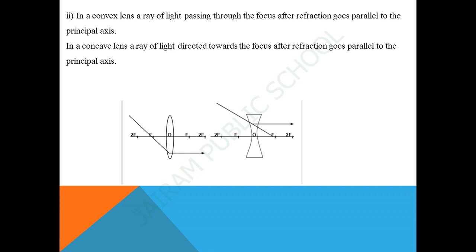Second point: a ray of light passing through the principal focus, after refraction from a convex lens, will emerge parallel to the principal axis. A ray of light appearing to meet the principal focus of a concave lens, after refraction, will emerge parallel to the principal axis.